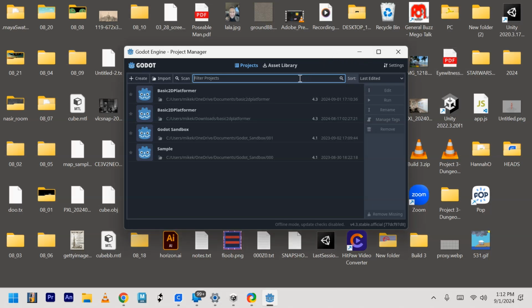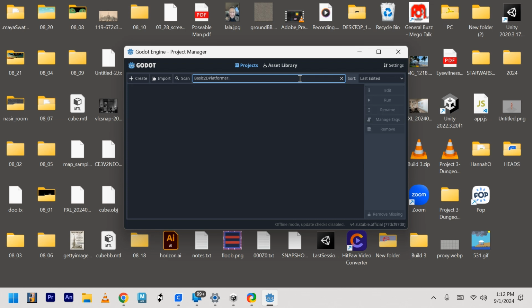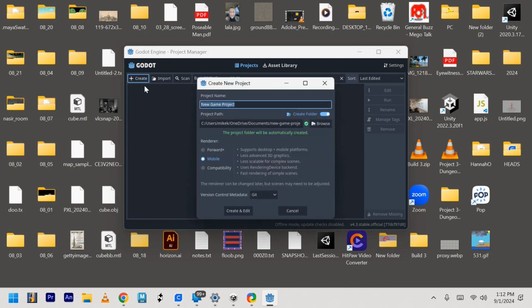Alright, so I'm going to create a basic 2D platformer. I already did this once, you could see. I'll call it Platformer. I usually put the date on things, so why don't we do that? I think that'll help. Then you can always go back. Okay, and I'm going to go ahead and hit create.